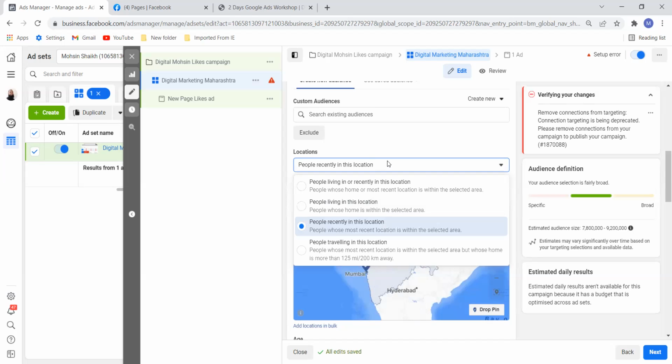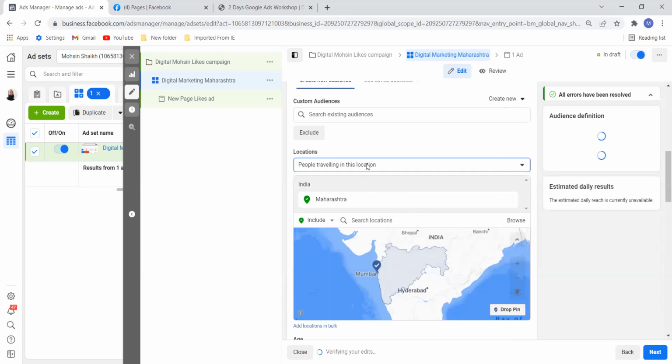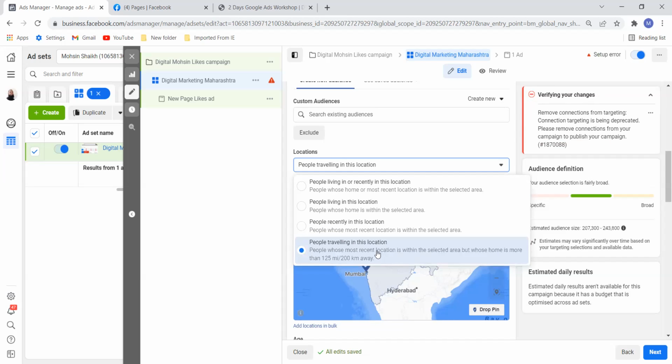Tell me. If I have a hotel industry, laundry industries, okay, I can go ahead and target these options. People recently in this location or people traveling in this location. Why? Because if someone is traveling in your location, definitely if you are in the hotel industry, you can show them ads. So for example, people traveling in this location, I'm only targeting them, wherein I can show that, okay, this is the hotel, this is the lodging facility and everything. You can come down, you can stay out here. The charges are less and everything.